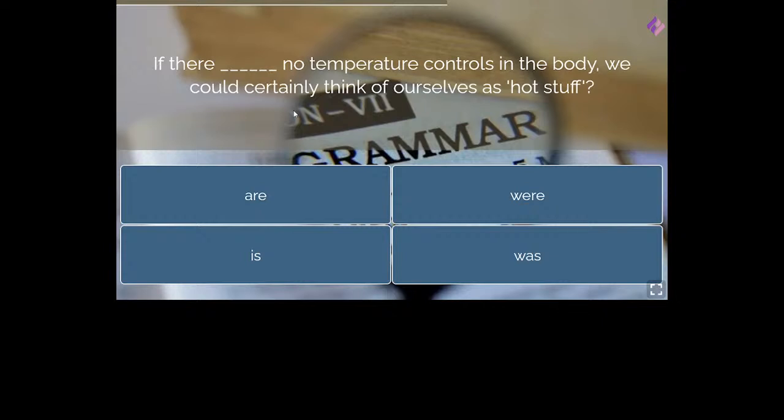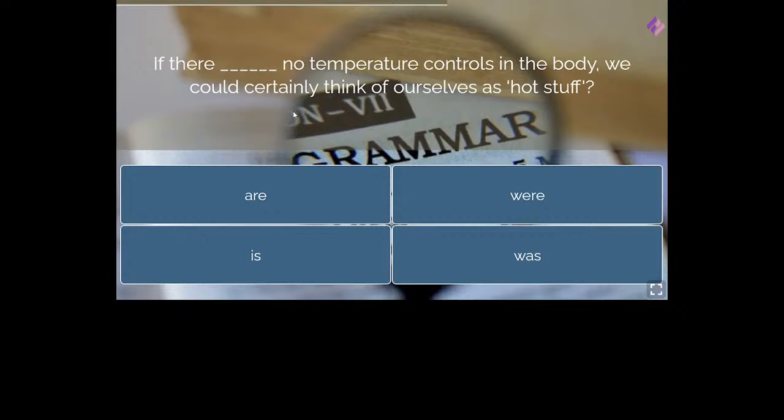Now next: if there dash no temperature controls in the body, we could certainly think of ourselves as hot stuff. Okay, so here you have to see the sentence structure in the second part. We could certainly think of ourselves as hot stuff. By examining the second part of the sentence, you shall certainly be able to understand whether it should be the present tense in the first blank, or the past tense.